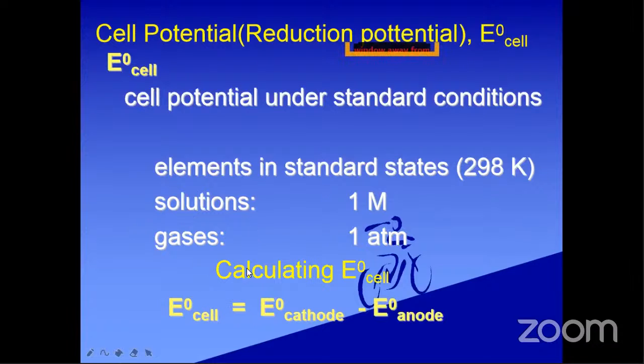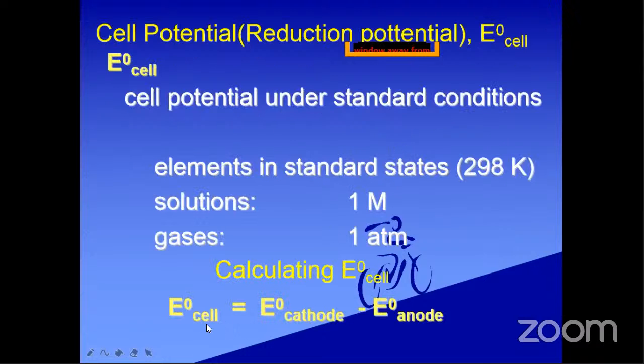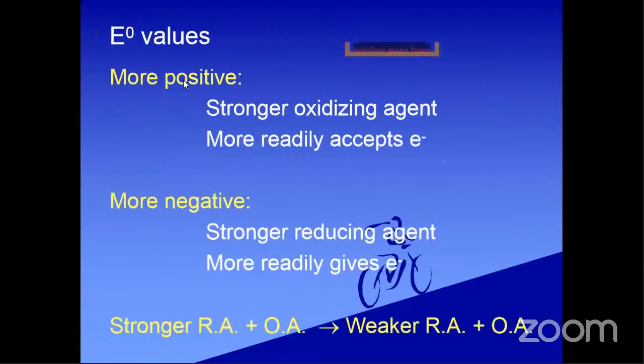The same way we followed E right minus E left, or E cathode minus E anode, similarly here we follow E naught cell, the standard potential of a cell, equals E cathode minus E anode. Here E naught indicates the standard conditions, that is 298 Kelvin temperature and 1 molar concentration. So that is the standard condition. So the E naught value. So what is this one? What E naught more